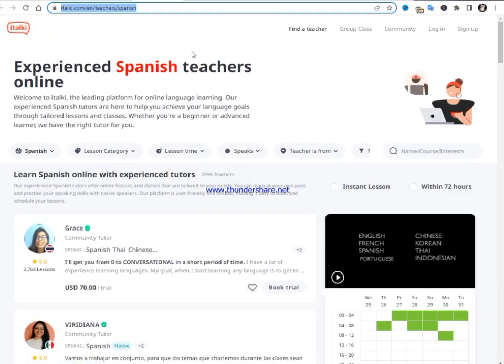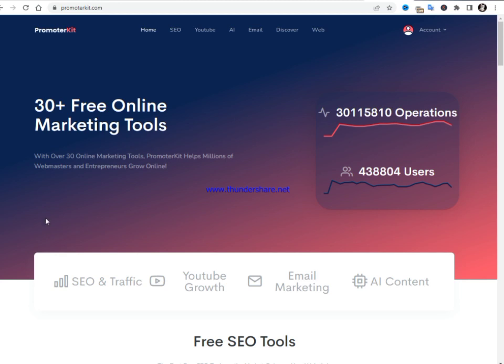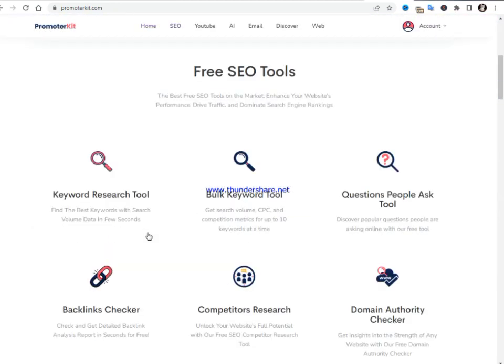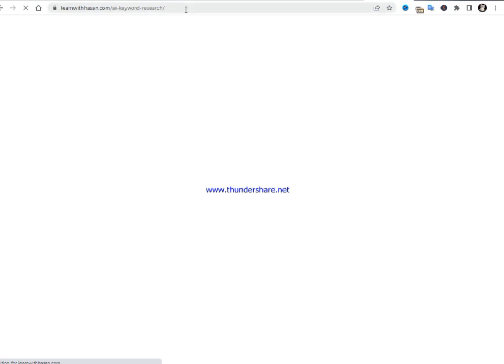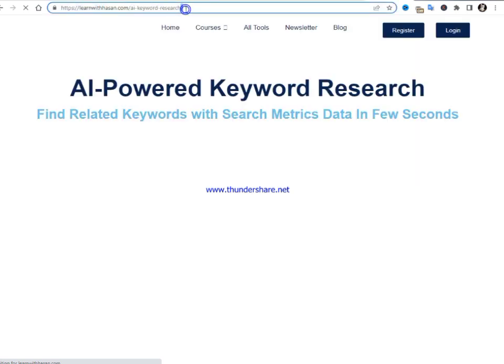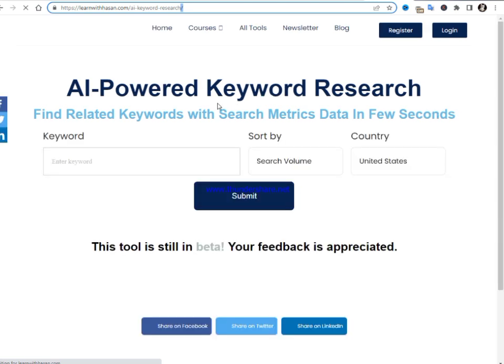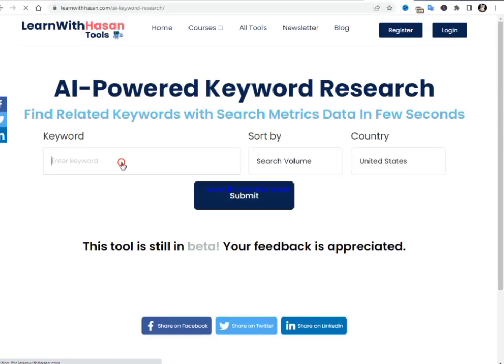As we are promoting Spanish now, let me show you the traffic source we're going to use for this tutorial. Go over to your promoter kit, promoterkit.com. Come over to this keyword research tool and click here, or you can click on the one that says bulk keyword. Whichever you choose, just make sure it's a keyword research tool. You can use your own keyword research tool anyway, but I'm going to be using this one for this tutorial. Now I have to come here and search for learn Chinese and Spanish.